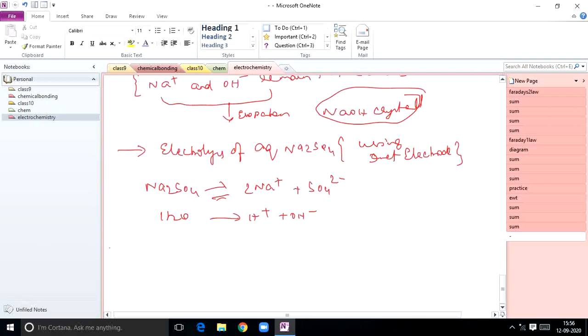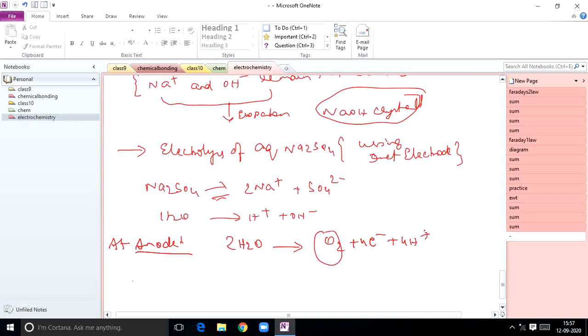So at anode, what happens? 2H2O gives rise to O2 plus 4H plus. Which gas is liberated at anode? Oxygen. At cathode, what happens? 2H2O plus 2 electrons gives rise to H2 plus 2OH minus.